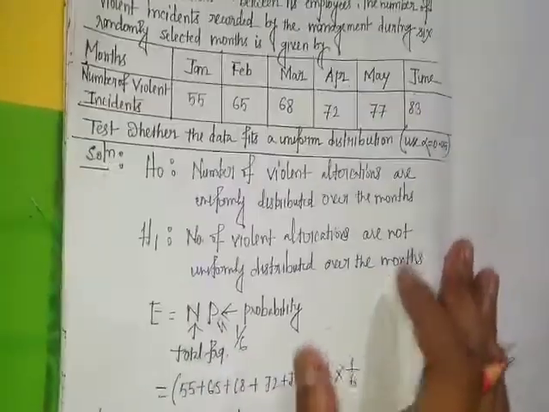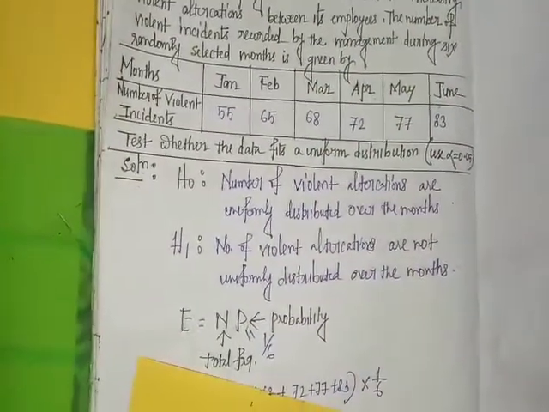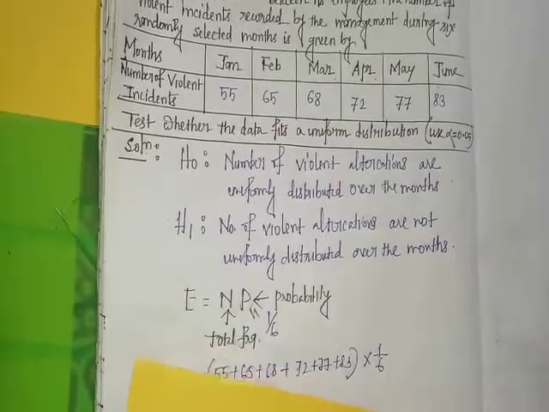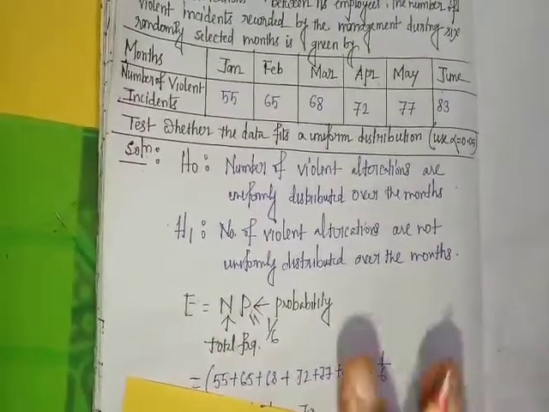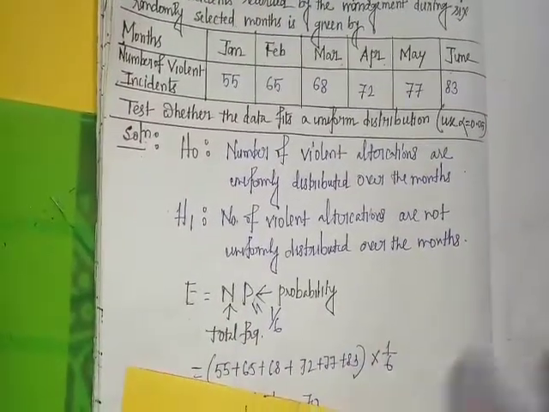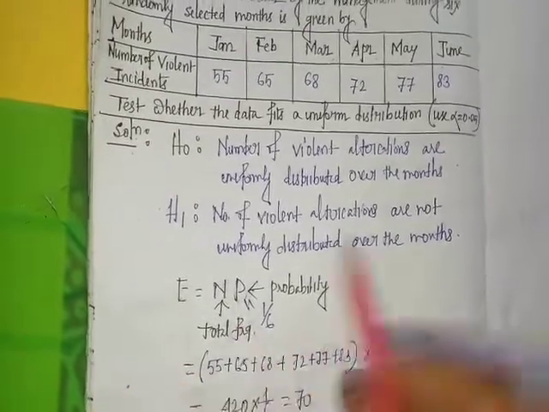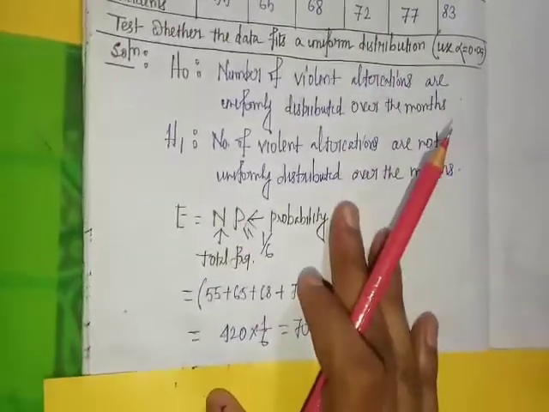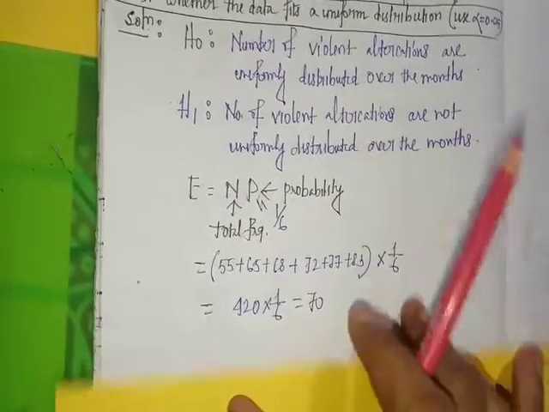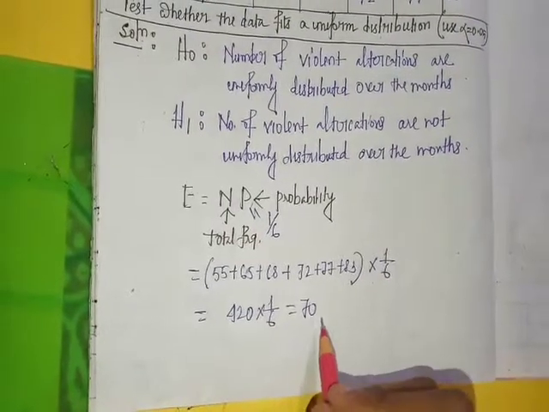Since this is a uniform distribution, expected frequencies are all equal. Uniform means same, equal, or identical. So all expected frequencies are 70.